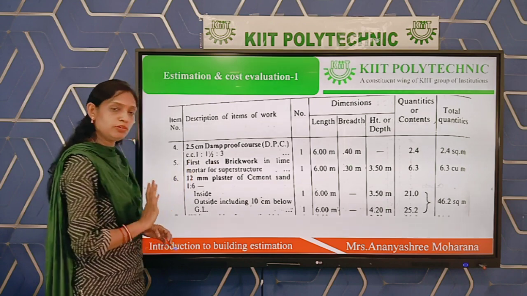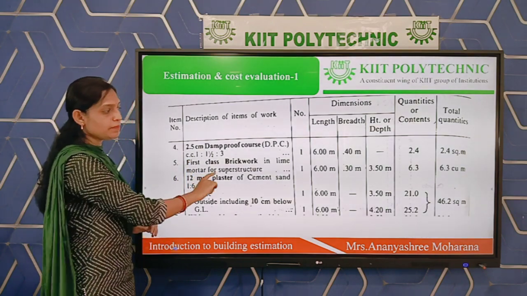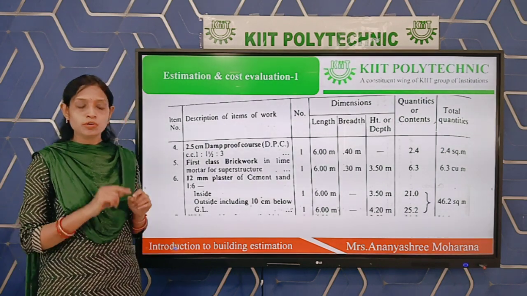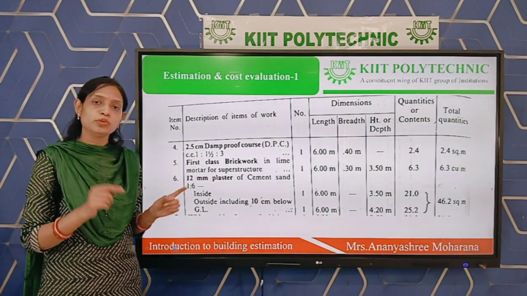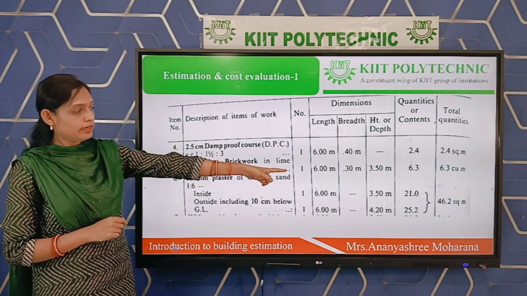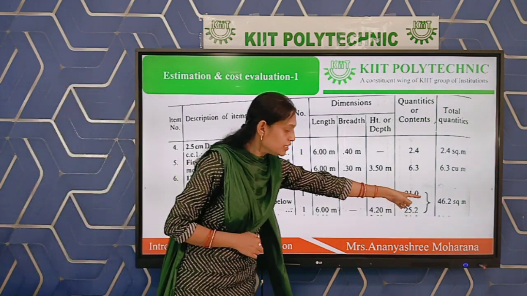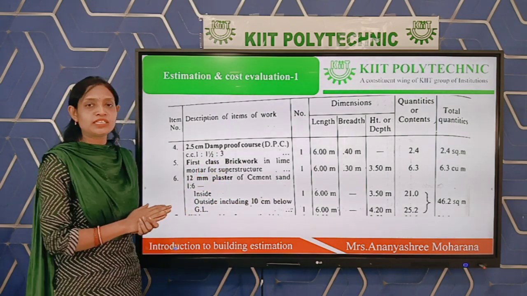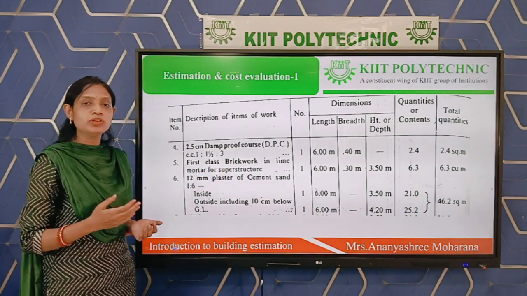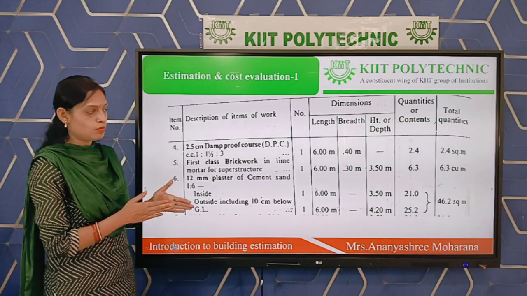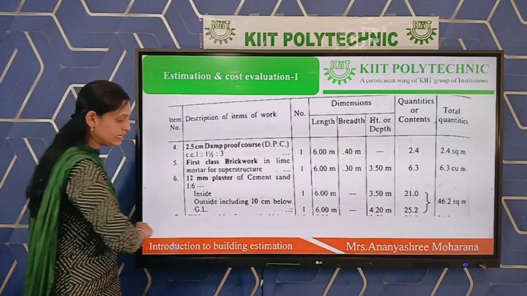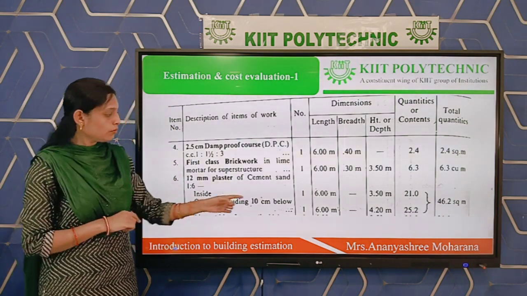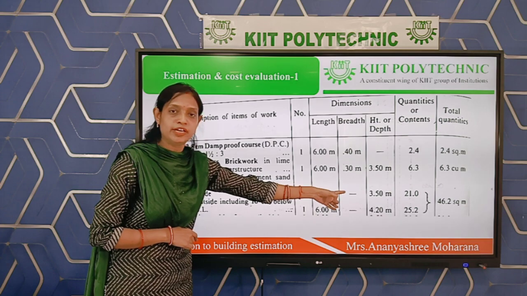No need of this ratio for this part. Only 12 mm plastering we are using. For the plastering part, the unit will be in square meter. That means over how much area we are doing plastering. So it comes in the form of area, that means square meter. Suppose we are doing plaster over a wall, that means wall is a vertical part, so length and height we have to consider. In case of horizontal structure, we have to write length into breadth.